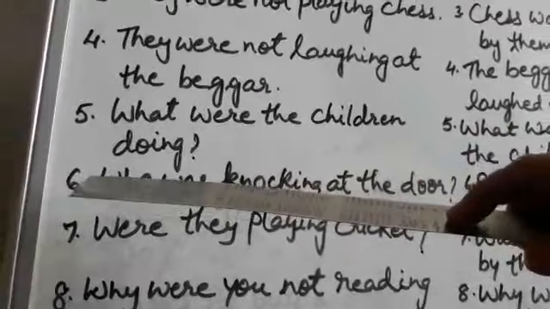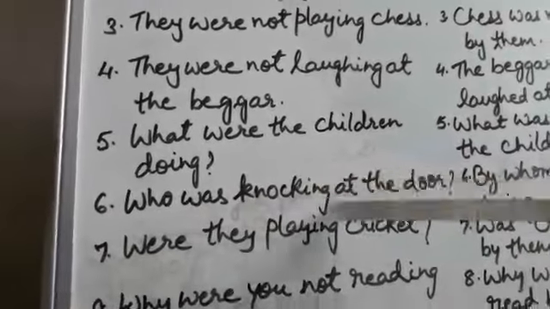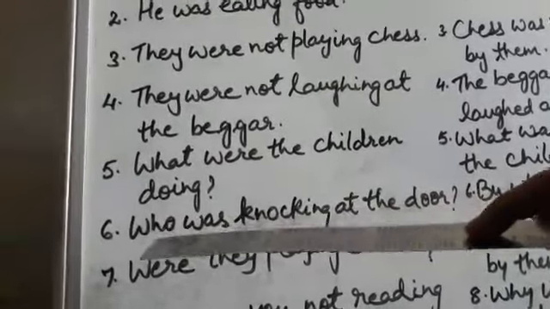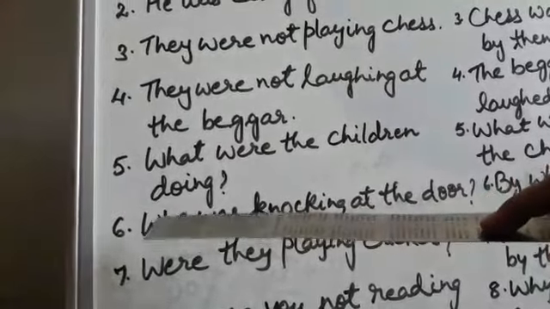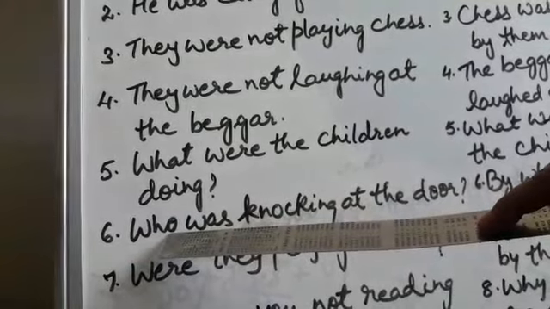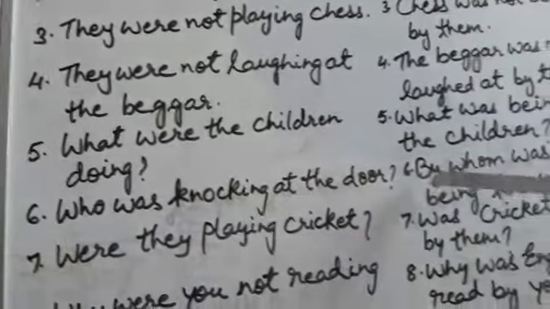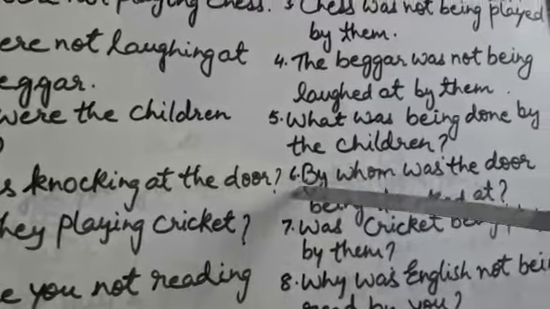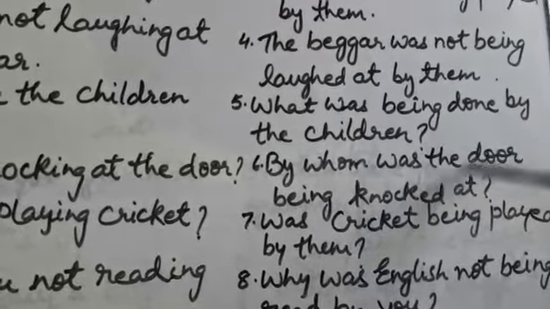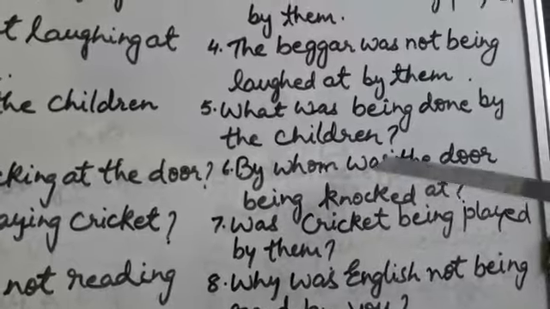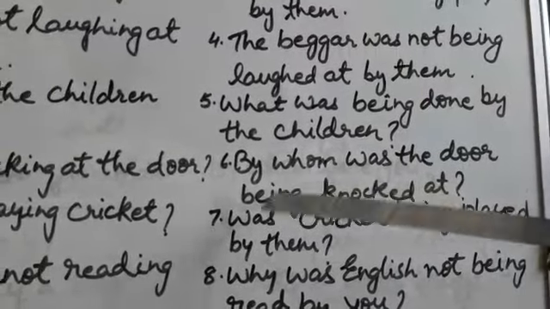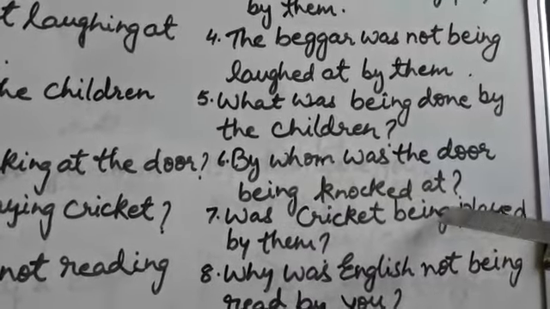Look at another example. Who was knocking at the door? So earlier also I told you, if a sentence starts with who in active voice, when you convert into passive voice, the answer will start from by whom. So the answer will be by whom was the door. Again, the door is singular, so you will use was here. By whom was the door being knocked at?